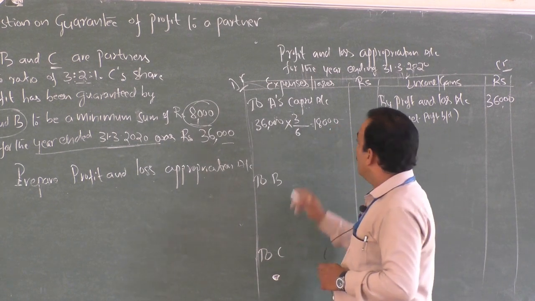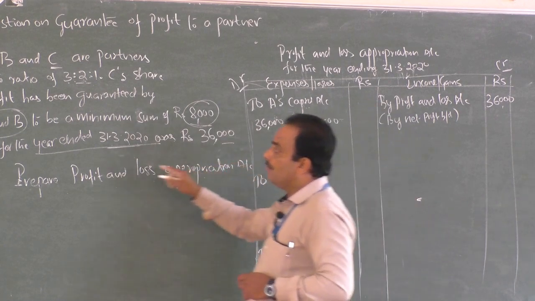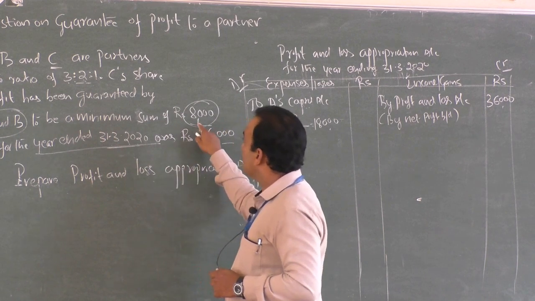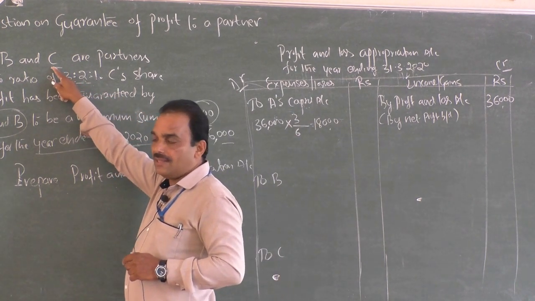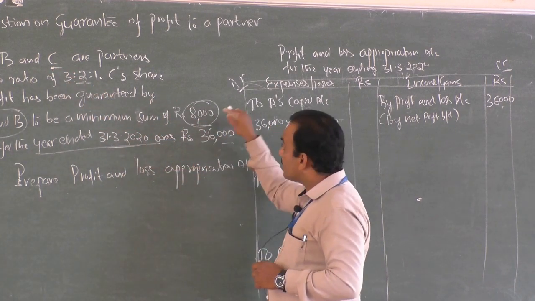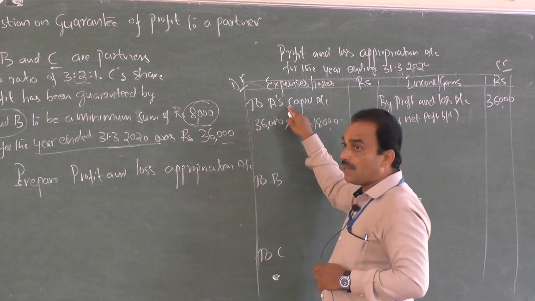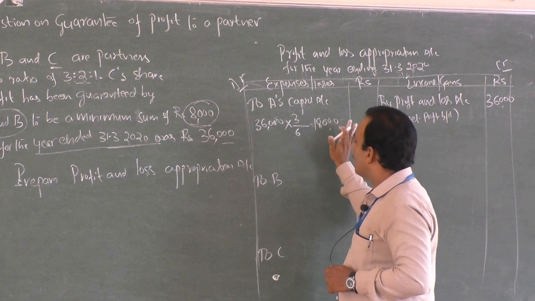And further, you should not write in the outer column, because Mr. A and B promised the minimum amount of rupees 8,000. If Mr. C's actual share is less than 8,000, then we have to deduct the amount from A's capital. Therefore, B is pending the calculation.